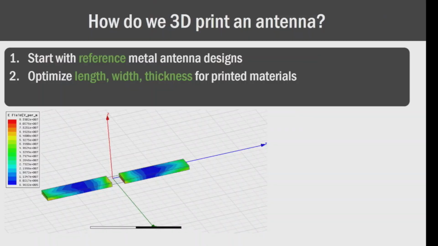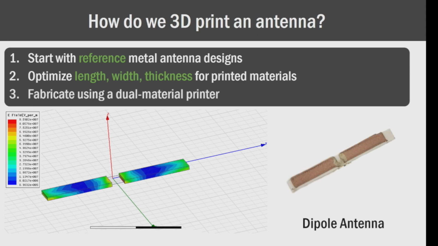So our next step is to take this original design and model it in an electromagnetic simulator to optimize parameters like the length and the width to get the frequency and bandwidth that we want. And then last, we actually fabricate this using, like I said, a conductive 3D printer filament on a dual material printer, and we get something like this antenna you see here. That's something that we actually use in our printed objects.